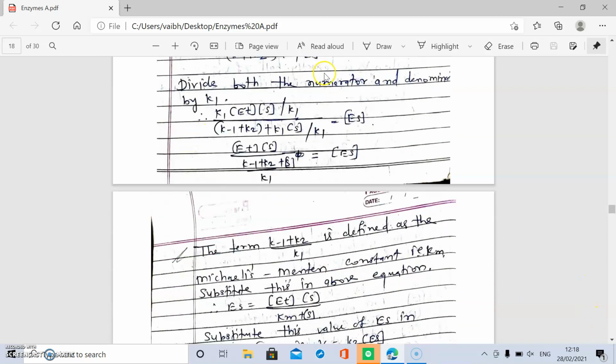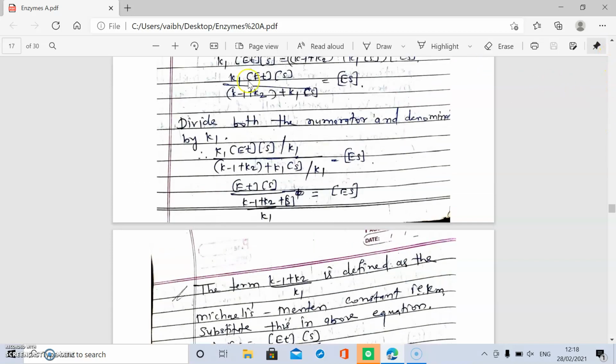Further, divide both the numerator and denominator by K1. Then this is divided by K1, and this equation comes ET into S, this K1 gets cancelled, and K minus 1 plus K2 divided by K1 into the substrate concentration, this K1 cancels this, is equal to ES.